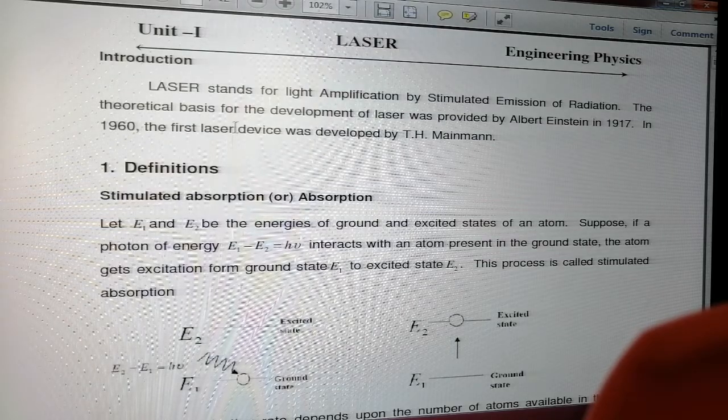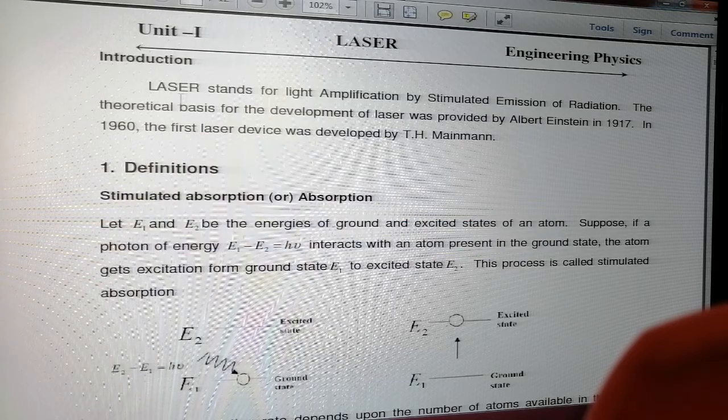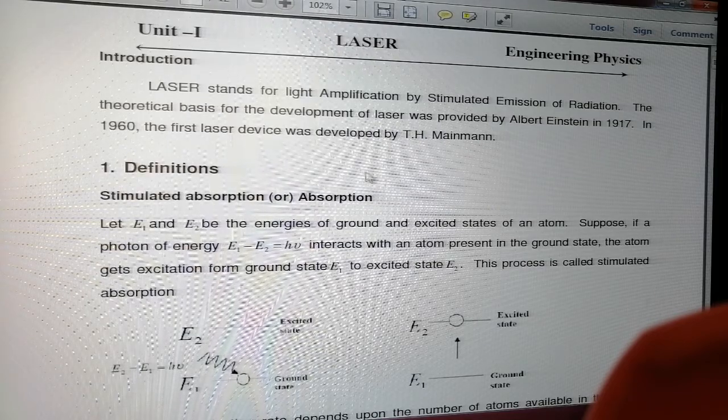Hello students, today we are discussing a topic on laser. Laser stands for light amplification by stimulated emission of radiation. The theoretical basis for this laser was first given by Albert Einstein in 1917.